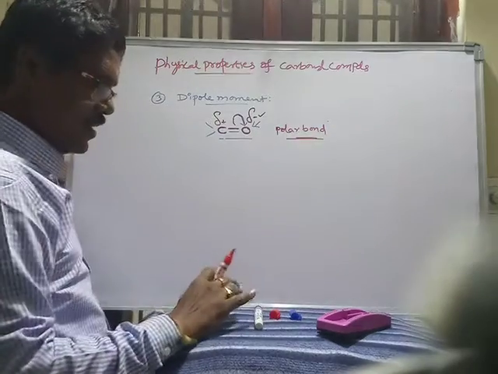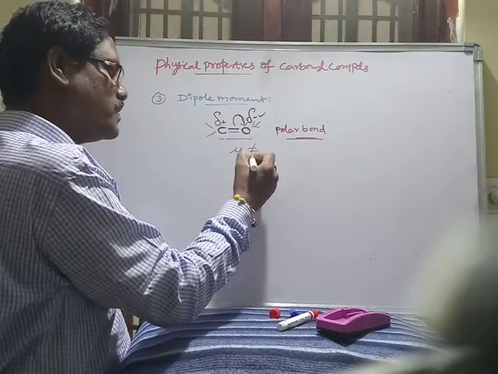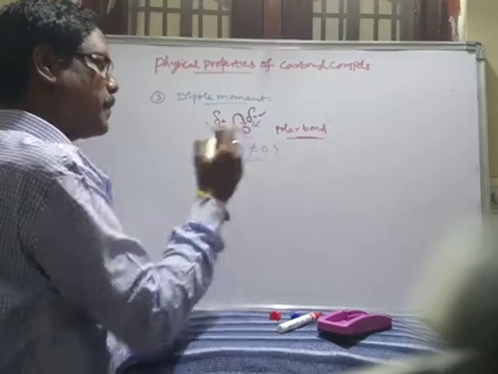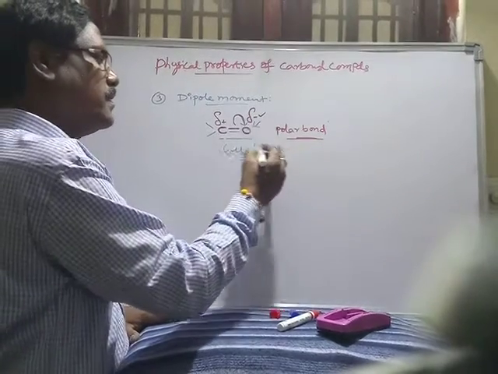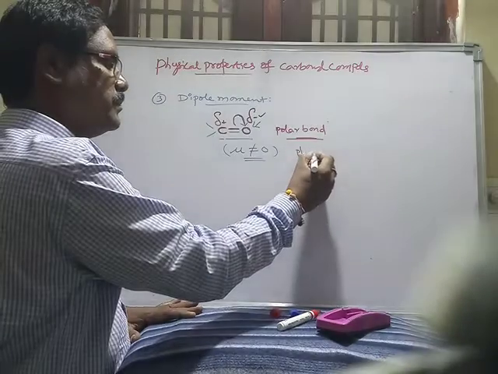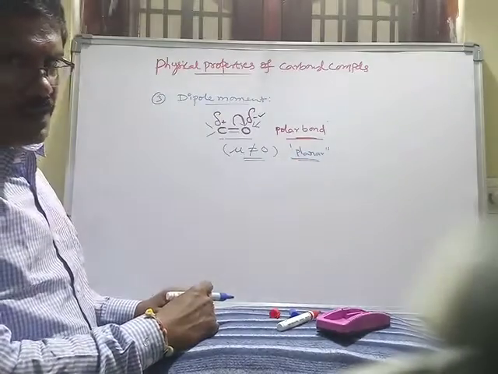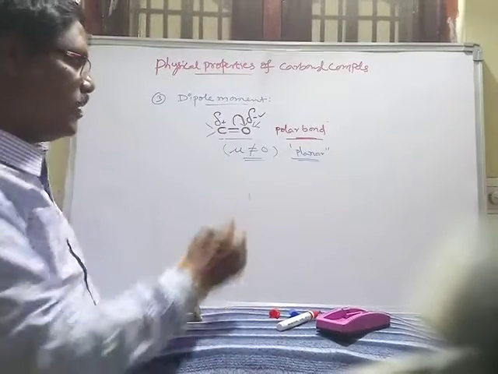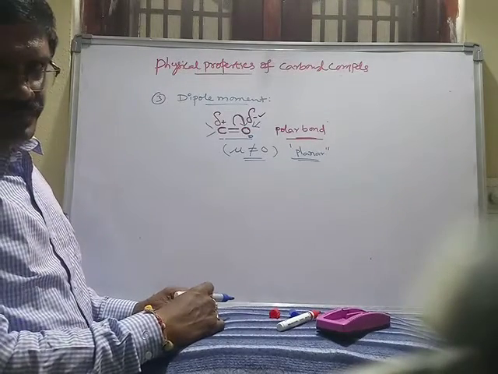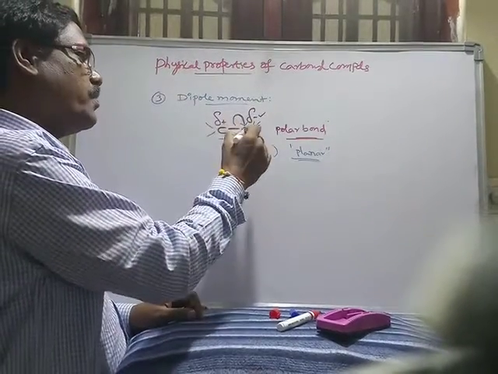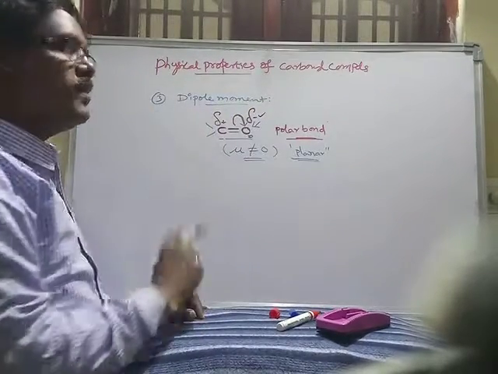That's why the dipole moment of carbonyl compounds is not equal to 0, even though the carbonyl group is planar in shape. If the shape is planar and the atoms are the same, the dipole moment is 0, but here the atom other than carbon attracts the bonded electrons, so oxygen gets a negative charge and carbon gets a positive charge.